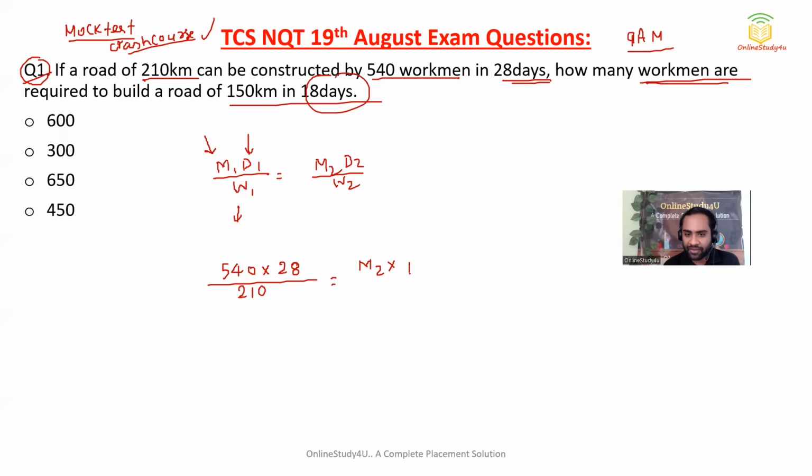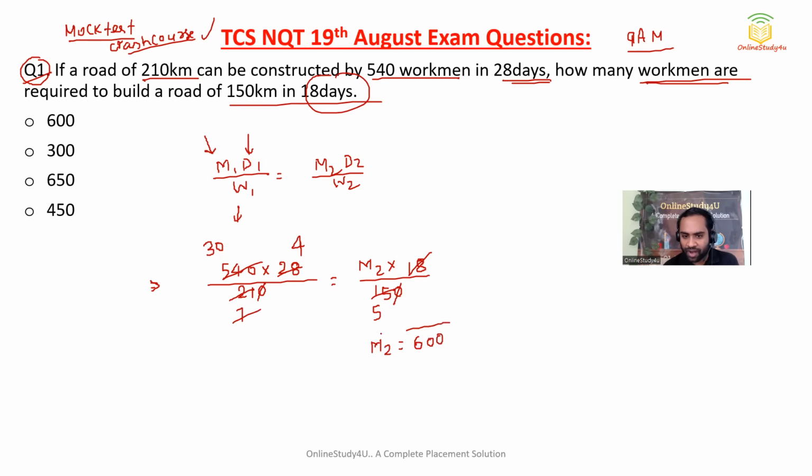D2 is nothing but they wanted to construct a 150-kilometer long road in just 18 days. Now this you have to solve. Here we can see 18 threes are 54, so this will become 30, right? And the 10s cancel, 3 sevens and 3 fives, and 7 will divide this by 4 times. Calculation: 5 into 4 is 20, 20 into 3 is 60, that means 600.